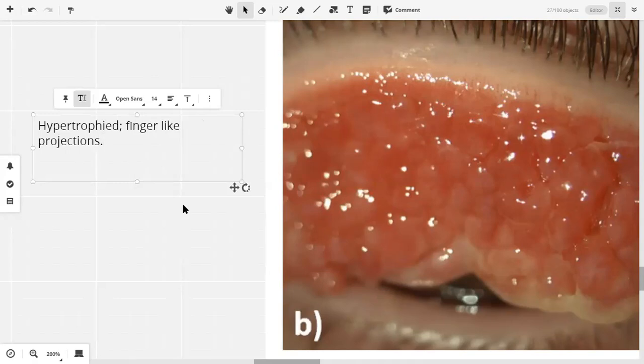Papillae, right, you're right. Papillae are hypertrophies. They're hypertrophied tissue or they appear like finger-like projections. Although we cannot appreciate those finger-like projections in this case. Papillae are basically proliferations of tissue, in that they are hypertrophied. And these proliferations, they contain a fibrovascular core.